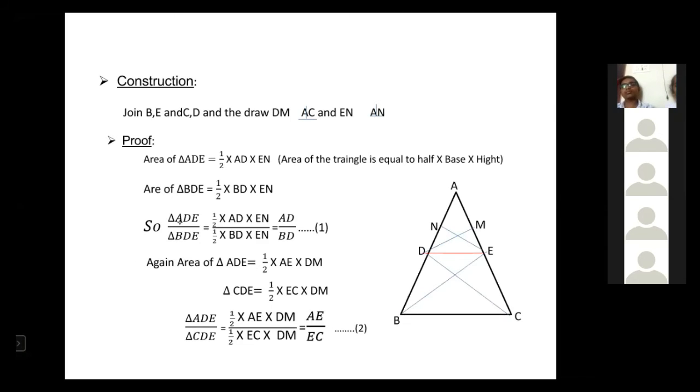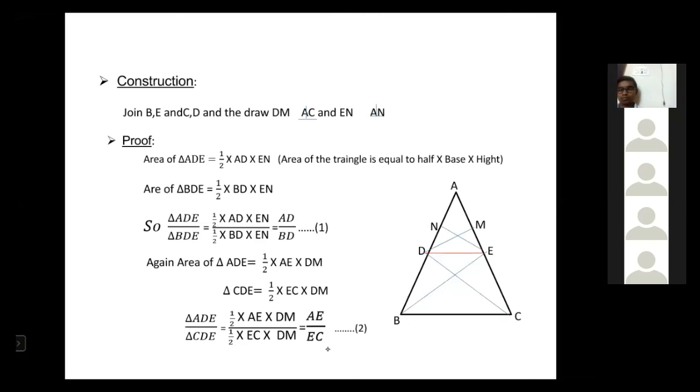So the left side, two values are equal, so automatically the right side AD by BD and AE by EC, these two are also equal. By equations 1 and 2, AD by BD and AE by EC are equal. I think you understood why these two are equal. Because the left side values are equal. Why are the left side values equal?